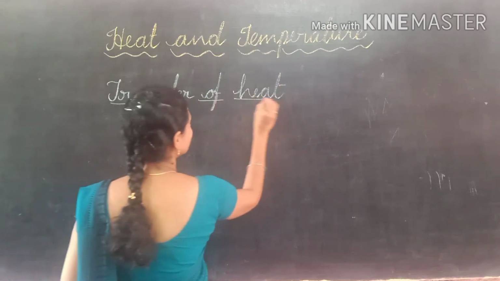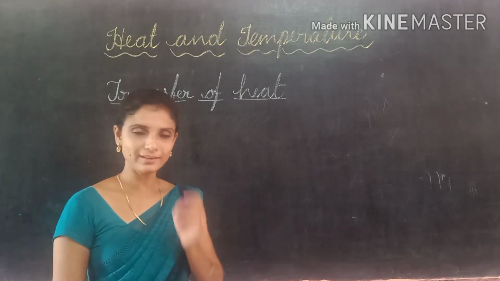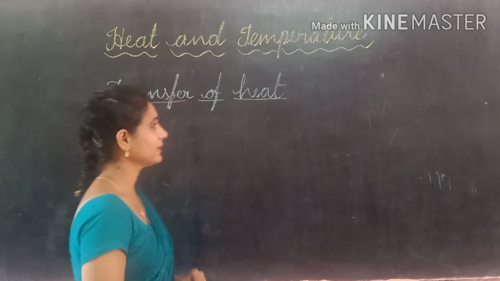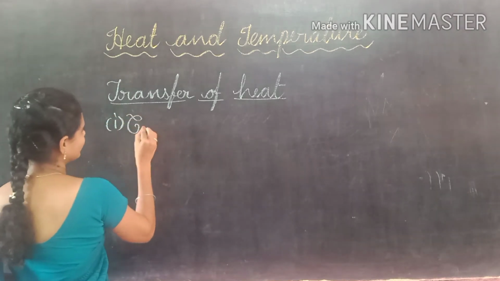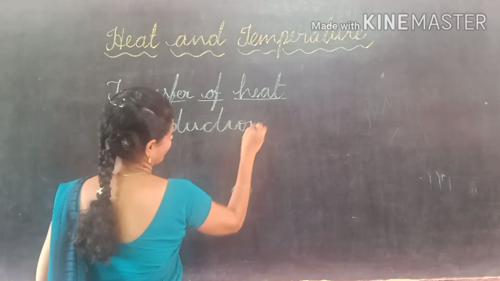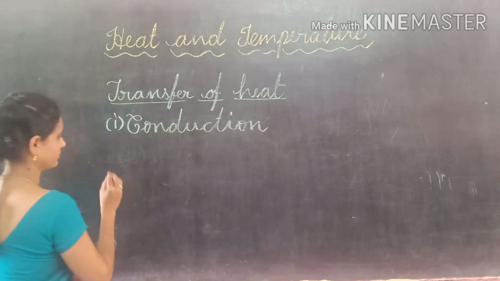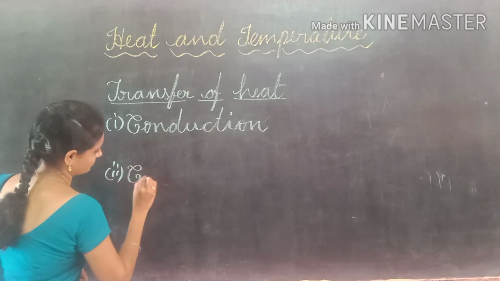Transfer of heat. Heat transfers from one substance to another substance in three ways. What are they? First one, conduction. Second one, convection.